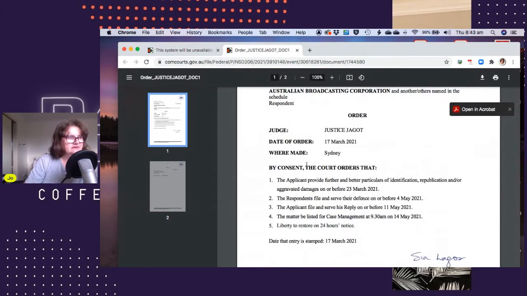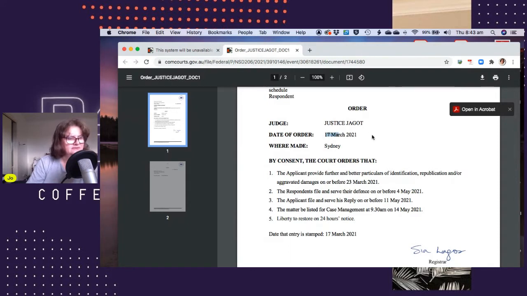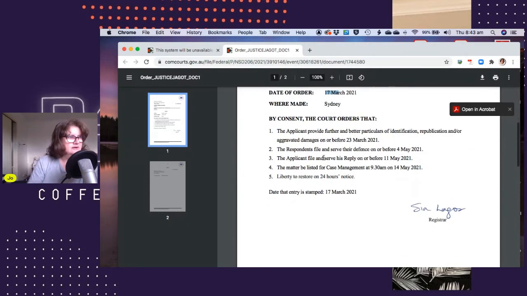So the judge has made an order, Justice Jaggett, and I apologise, sir, if I have pronounced your name wrong. He did this on the 17th of March, which was yesterday in Sydney. By consent, the applicant provide further and better particulars of identification, republication and or aggravated damages on or before the 23rd of March 2021.